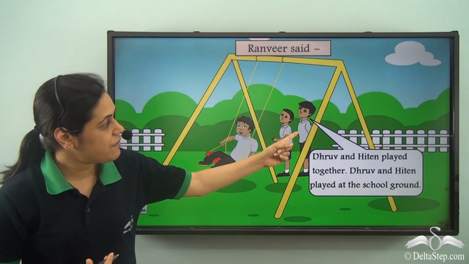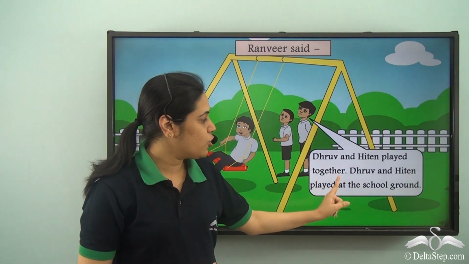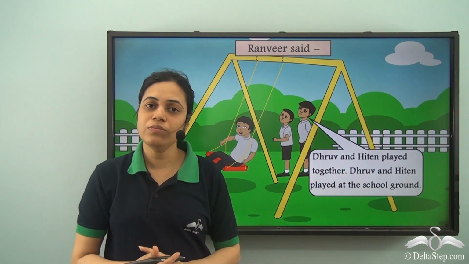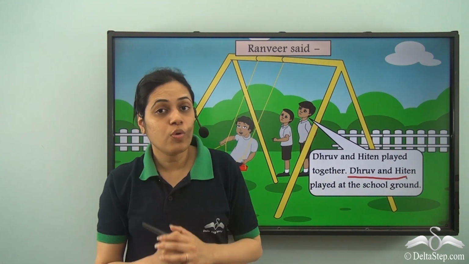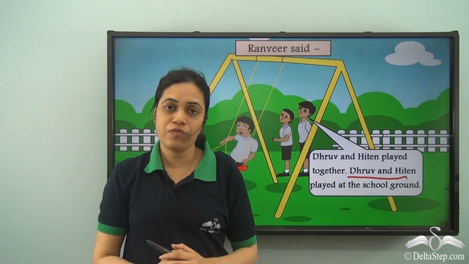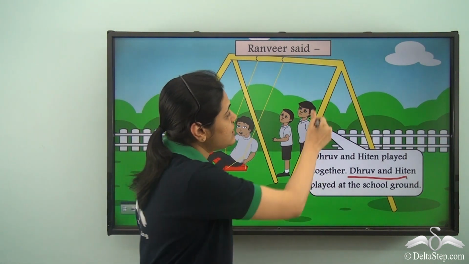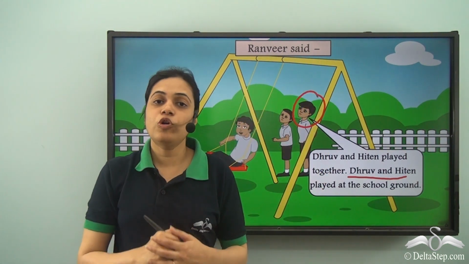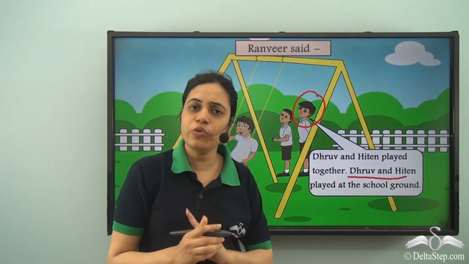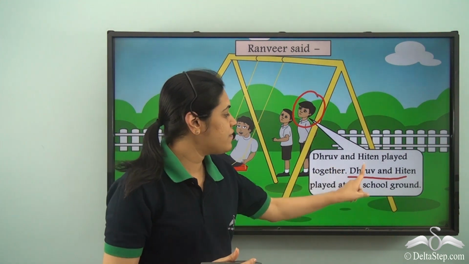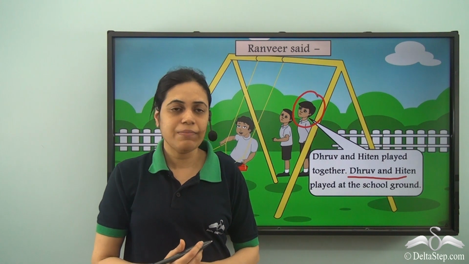Now over here Ranveer is saying Dhruv and Hiten played together. Dhruv and Hiten played at the school ground. So can we use the pronoun we? No, we cannot use the pronoun we here, because we is used only when the speaker is also included. In this case, Ranveer is not including his name. There is no Ranveer or no I over here. So Ranveer is not including his name.